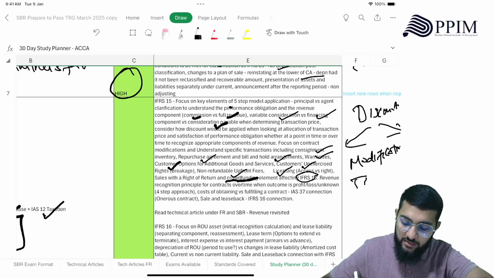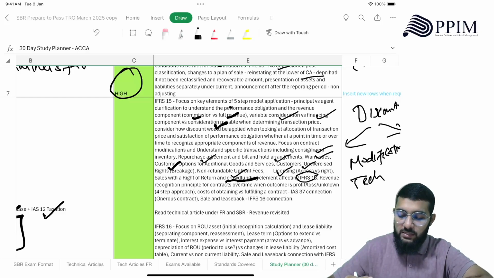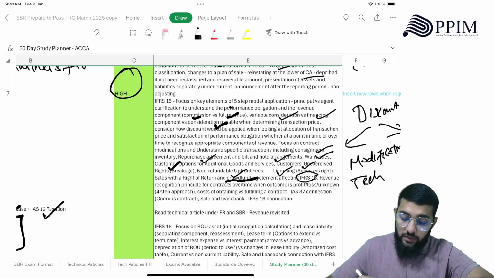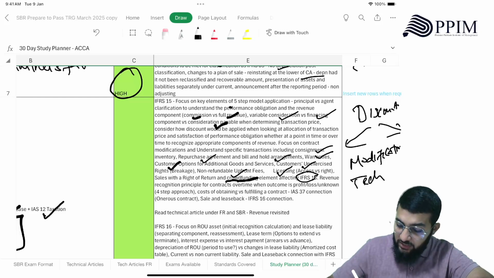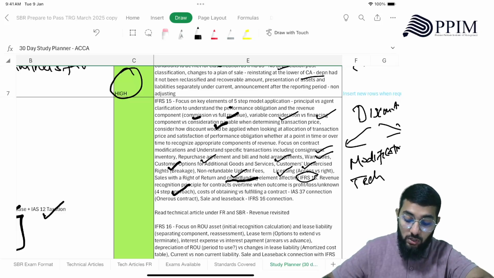Sales with the right of return, and the crowdfunding element affecting IFRS 15. Read the technical article, right? That's where you understand how crowdfunding affects IFRS 15. Then the revenue recognition principle for contracts over time, when the outcome is profit, loss, or unknown, the 4-step approach. So there are the 5-step model and the 4-step model that you need to know.